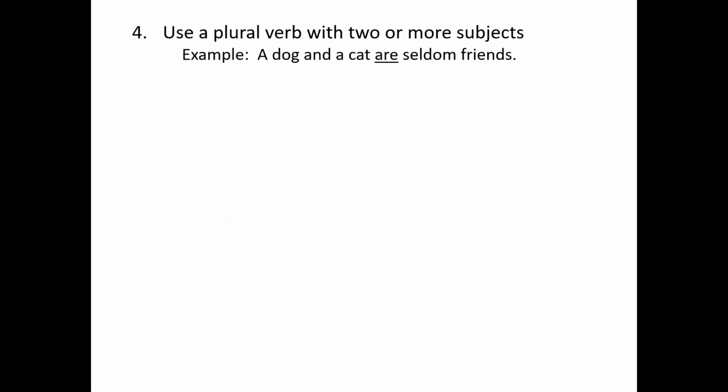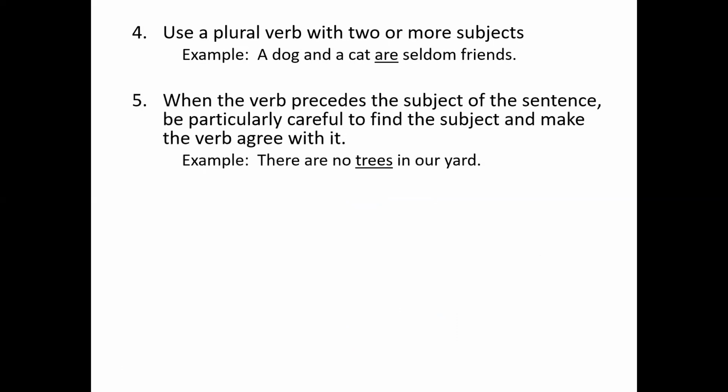Number 4, use a plural verb with 2 or more subjects, a dog and a cat. That's plural, so my verb is not is, it's are. If your subject comes after the verb, make sure again, just find the true subject of the sentence. There is or there are no trees in our yard. Well, there doesn't tell me anything. I have to look further in the sentence. Trees is plural, so my verb is are, not there is. There are no trees.